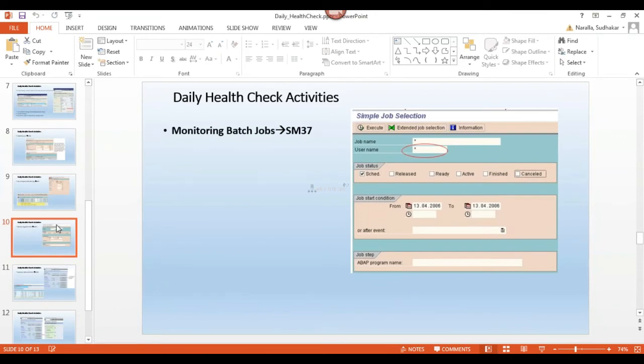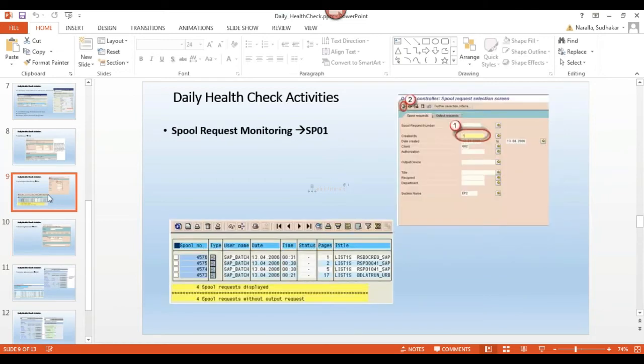Next, how many spool requests can the TemSe table handle approximately? Actually, there is no limit like that. It is based on the pages.